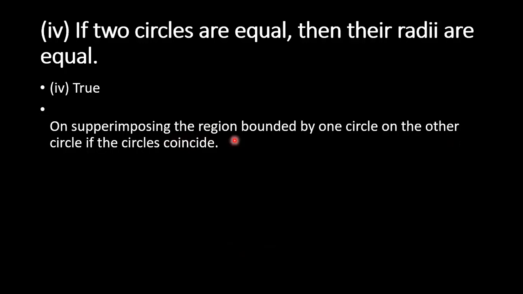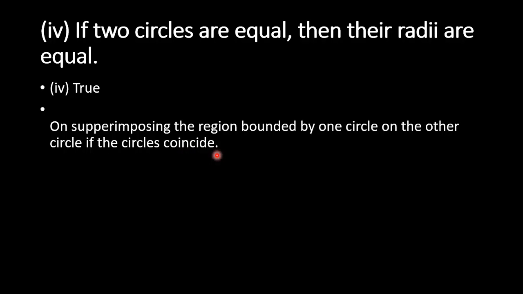On superimposing, which axiom can you use here? Axiom 1 we can take: things which coincide with one another are equal to one another. They are telling two equal circles. See, if two equal circles coincide with each other, definitely their radii are also equal. That also we can take.